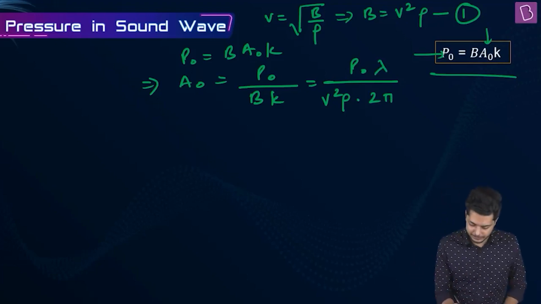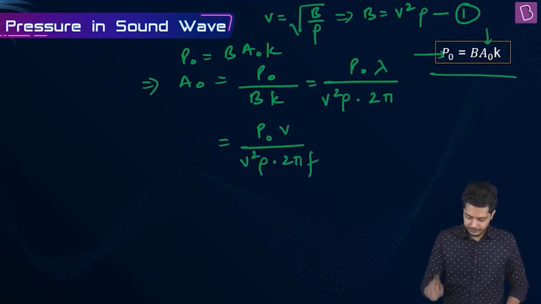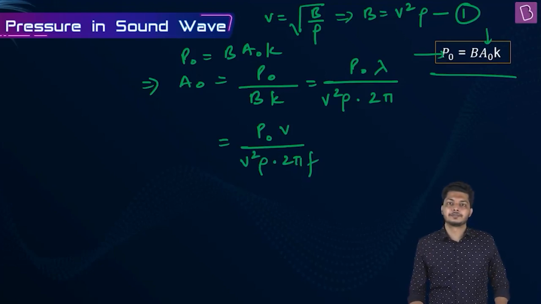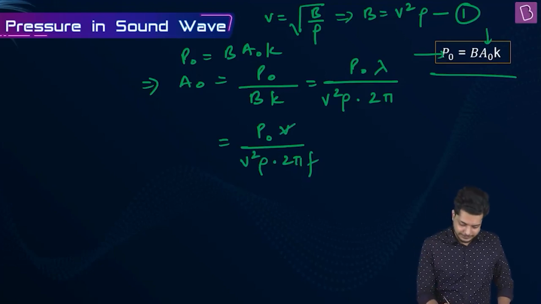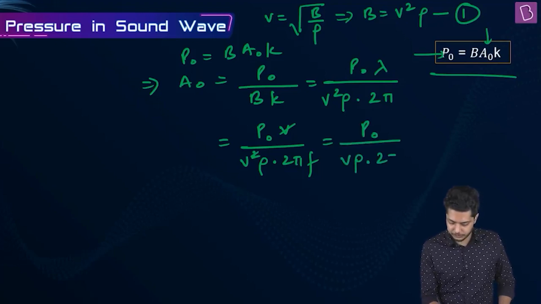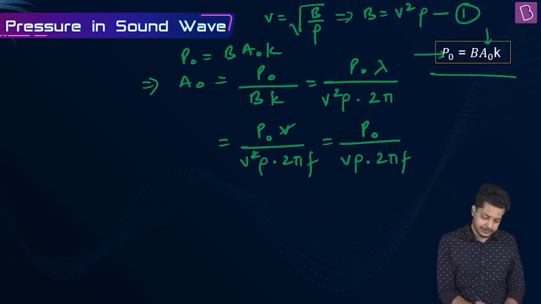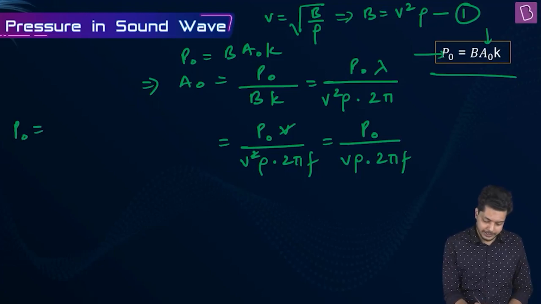So in place of lambda, we can write V by F. So A naught is P naught times F by V square rho times 2 pi. Fine till now. V goes off, and from here, the equation reduces to P naught by V rho into 2 pi F. Now in the question, we have been given P naught as 30 newtons per meter square.